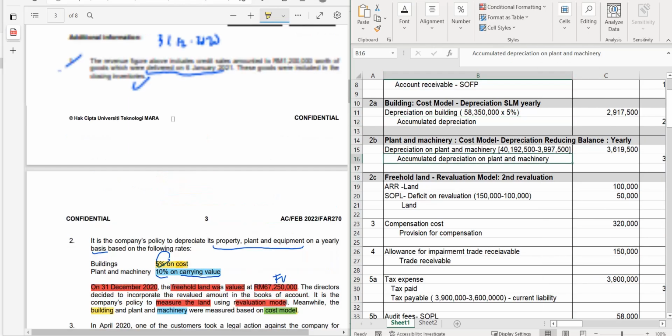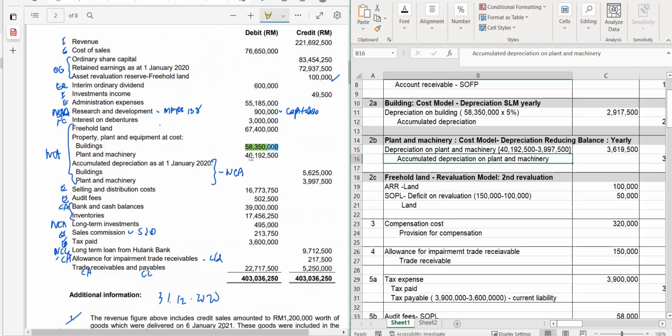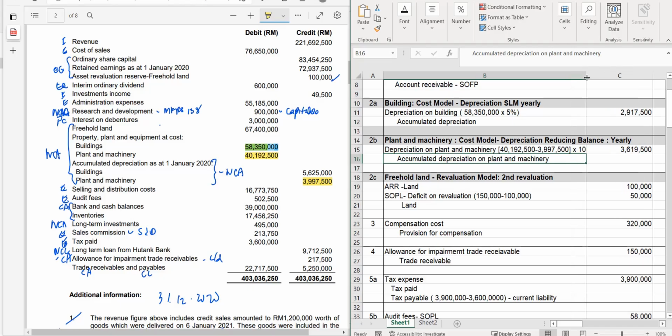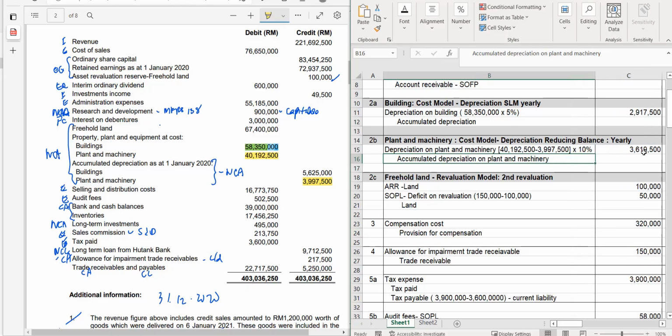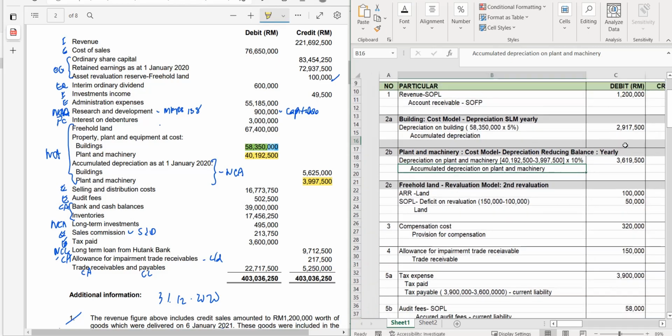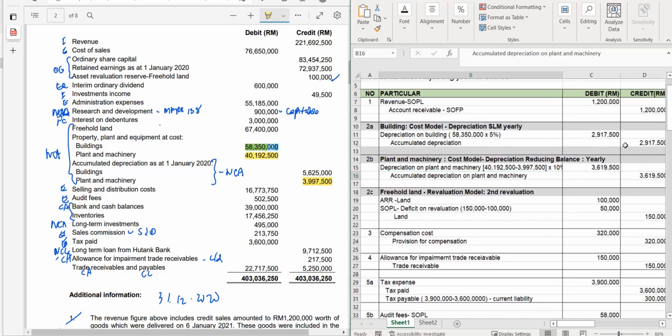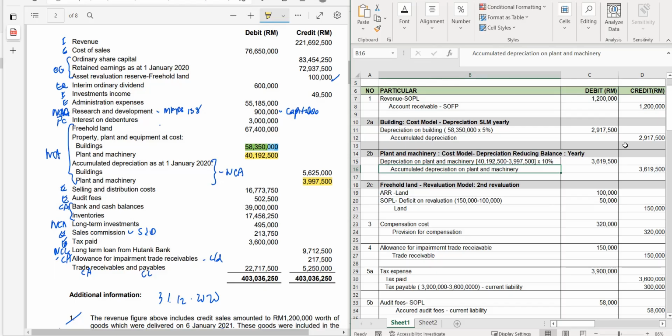So if you calculate, you will take the cost, which is the figure 41,192, and the accumulated depreciation was 3,997,500. Take that and multiply with 10%, and here you will have 3,916,500. That was the depreciation that you will show under admin.